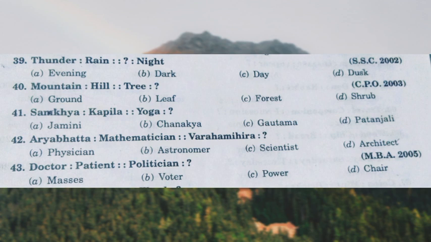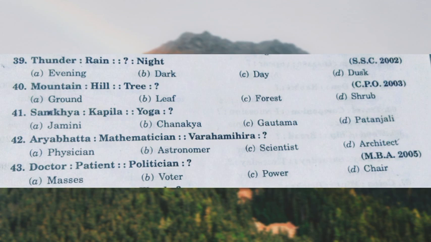So the next one is Aryabhatta is related to mathematician. Varahamihira is related to what? Aryabhatta was a great mathematician in his career, and Varahamihira was a great astronomer who used to tell all the Siddhantas. He also wrote the book Pancha Siddhantika. So he was called an astronomer. Not a physician, he was not a doctor, and he was not a scientist. He was not an architect. He was a great Indian astronomer.